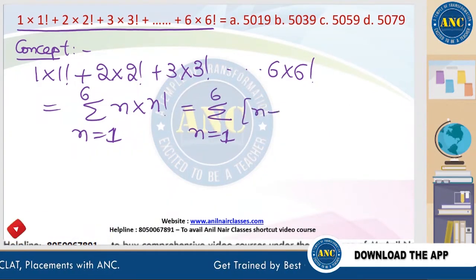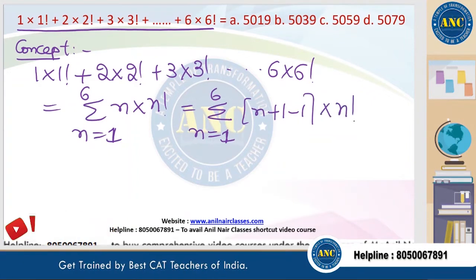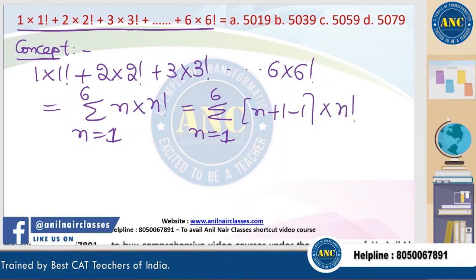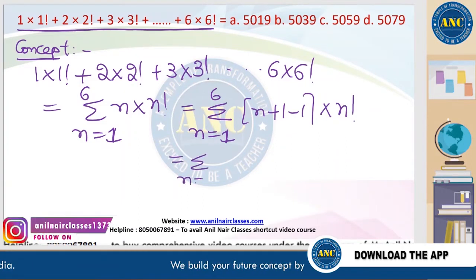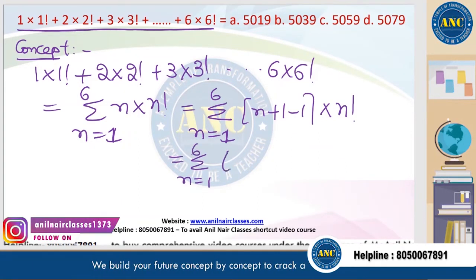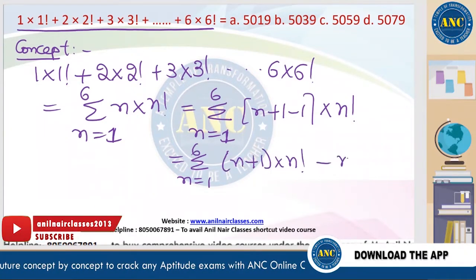N can be written as n plus 1 minus 1, into n factorial. So this is nothing but the summation, n equals 1 to 6, of n plus 1 into n factorial minus n factorial.